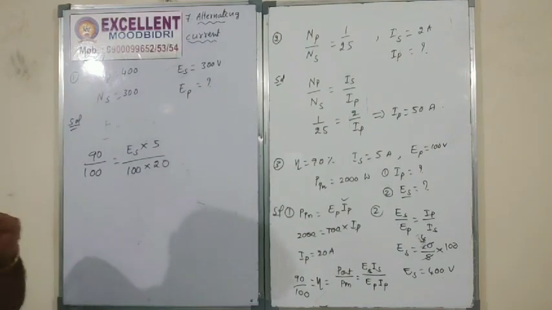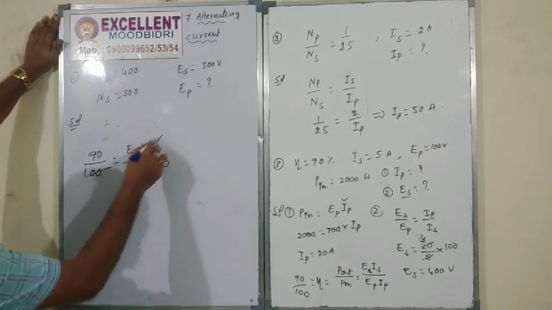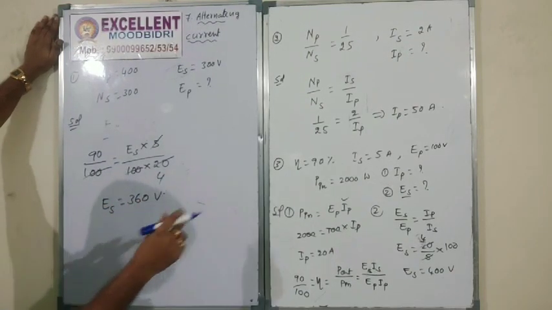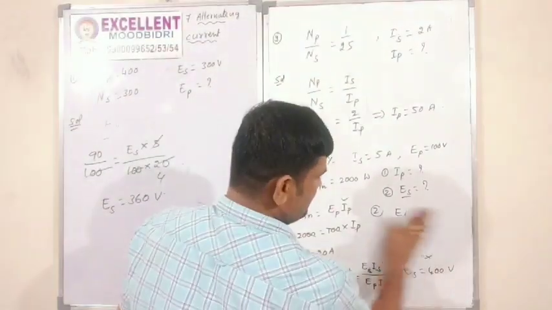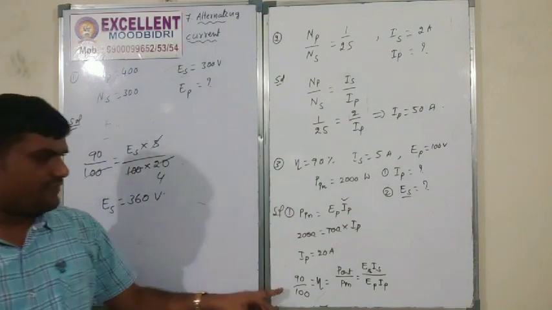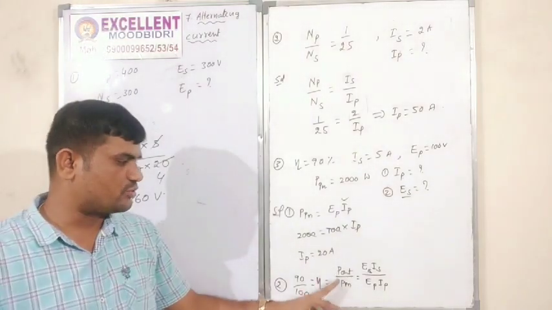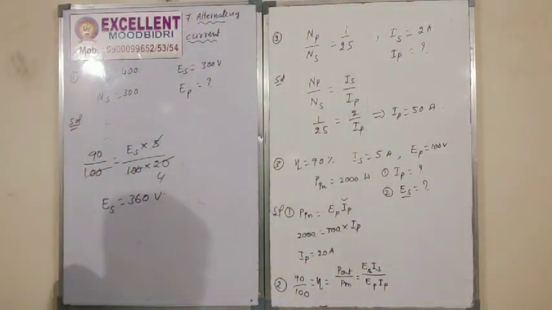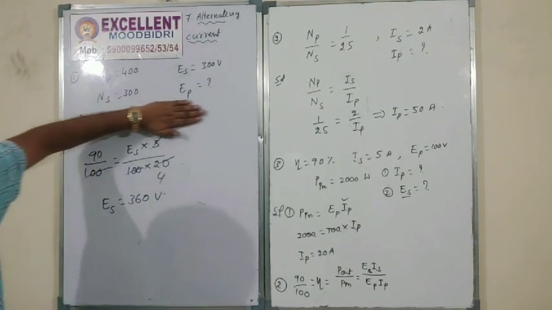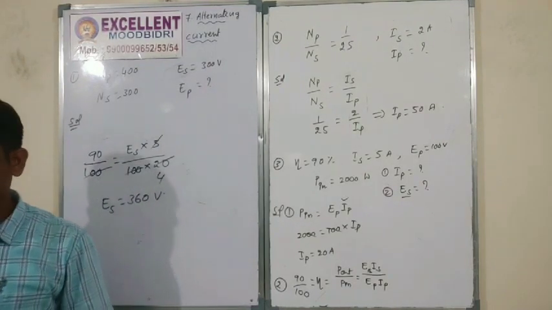That problem I made a mistake. Okay, so we will see there. So 100 gets cancelled. 5 fours. Therefore ES is equal to 360 volt. That is a mistake. Sorry. We want to follow this method only. Efficiency is given, right? Efficiency eta is equal to P output by P input. So the given answer is 360. Correct. The answer is 360. Right? Okay, so next.